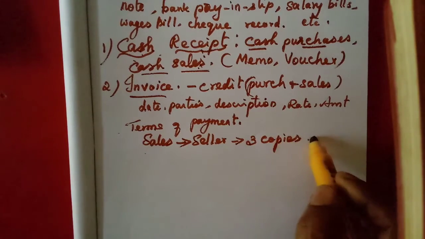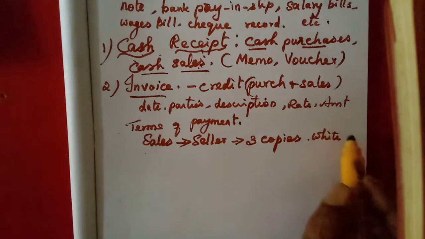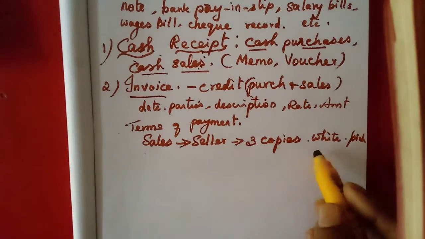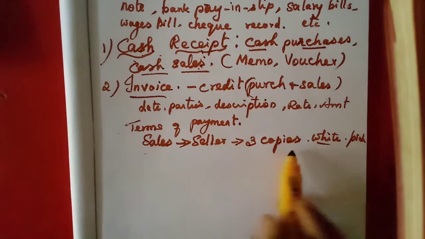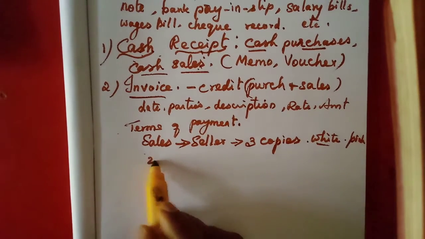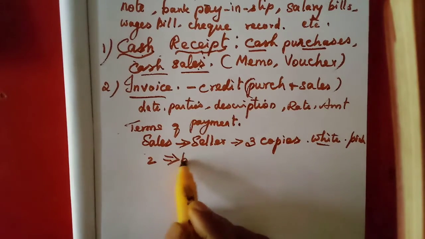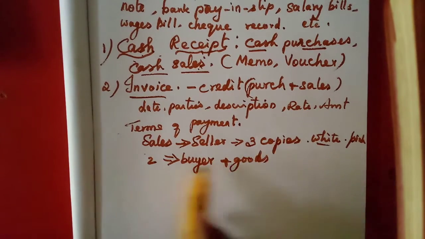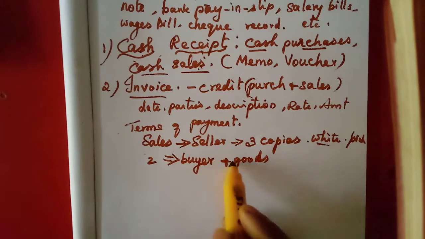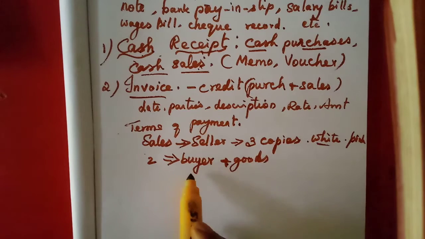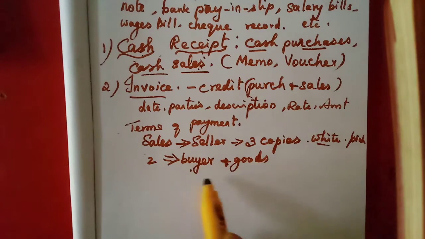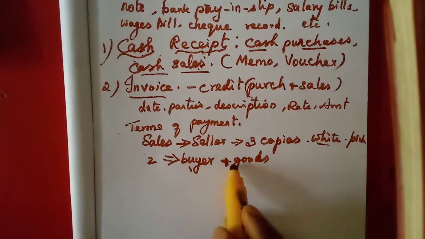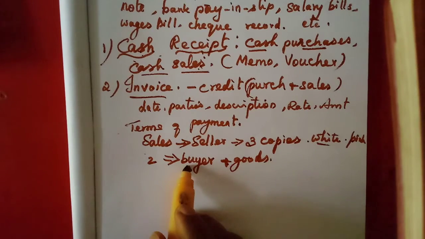The first one will be the white copy, the others may be pink and blue, in different colors in order to differentiate. 2 will be sent to the buyer: one along with the goods, and the other sent by post or courier directly to the buyer.